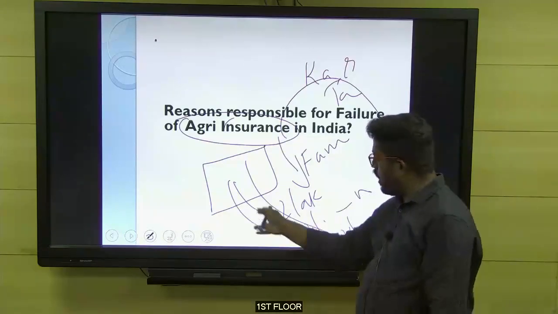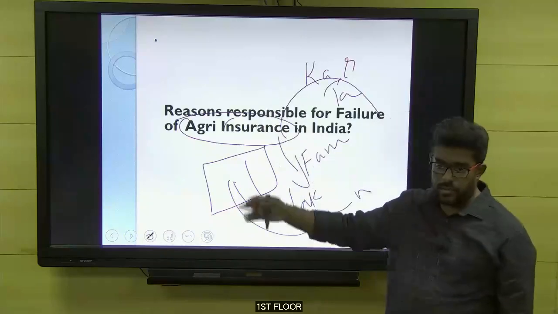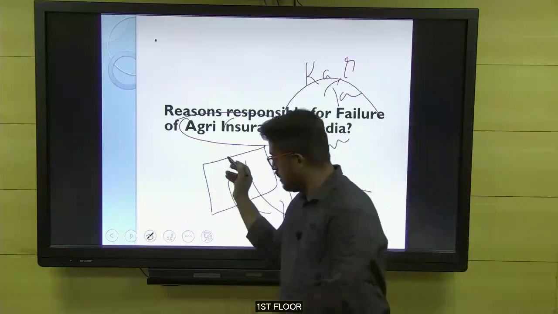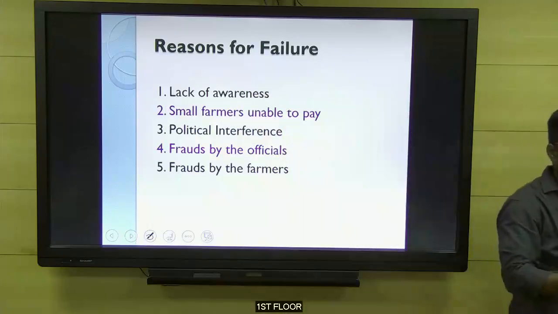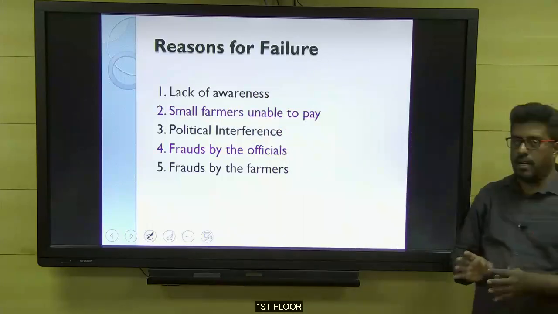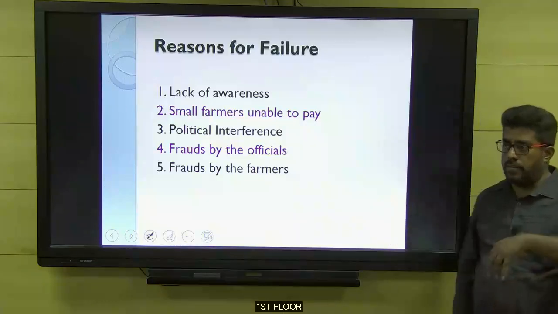Here, over-awareness; here, lack of awareness. Two things we are able to see in this segment, so you write these points. Reasons for agri insurance failure. It's a common thing, from an exam angle, a mains angle only, these points may be helpful.